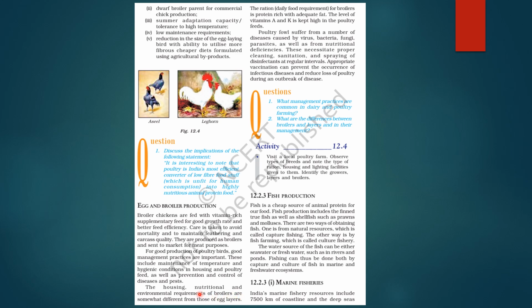Then housing, nutritional and environmental requirements of broilers are somewhat different from those of egg layers, right? The daily food requirement for broilers is protein rich with adequate fat. Okay? Level of vitamin A and K is kept high in poultry feeds. Okay. Poultry fowl suffer from a number of diseases which are caused by bacteria, virus, fungi, parasites. Okay. Some nutritional deficiencies may be there. So proper cleaning, sanitation and spraying of disinfectants is needed at regular intervals. And proper vaccination can also prevent the occurrence of infectious diseases and reduce loss of poultry due to an outbreak of disease. Right?